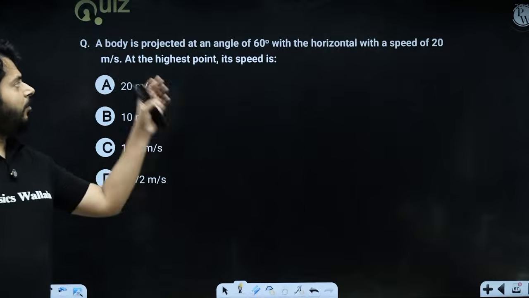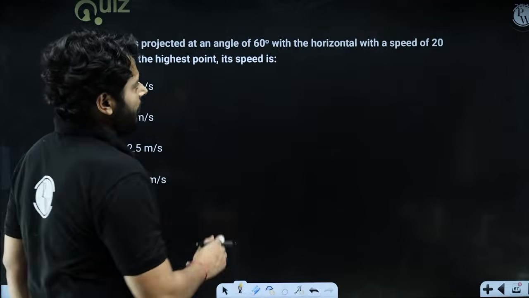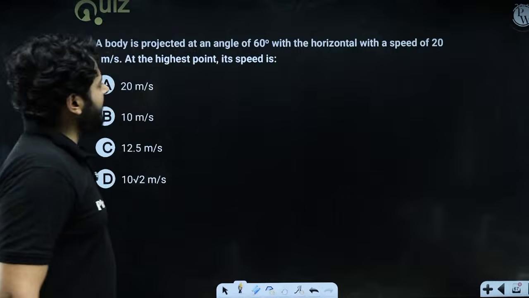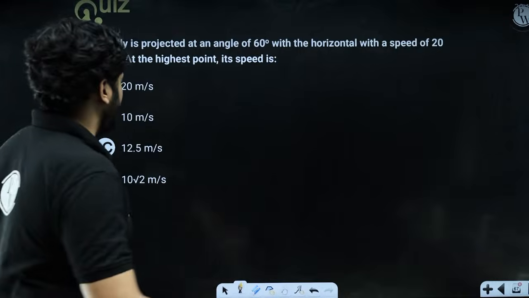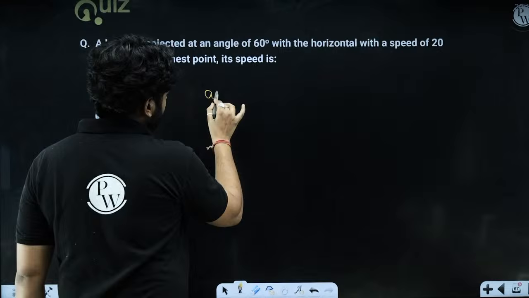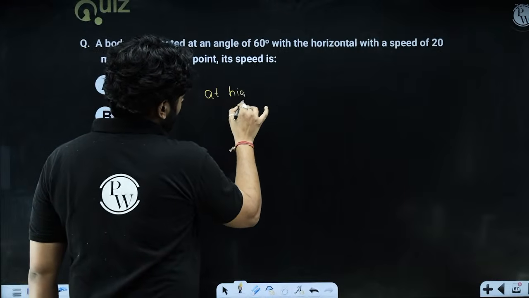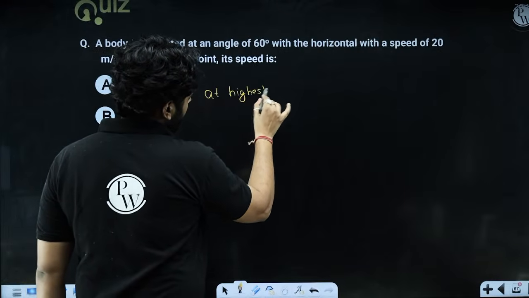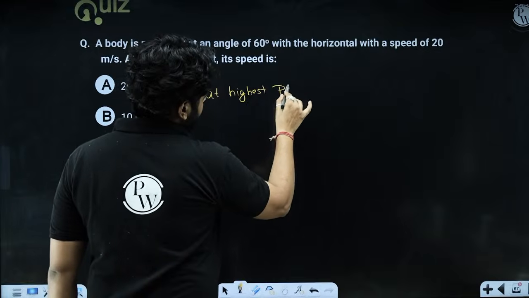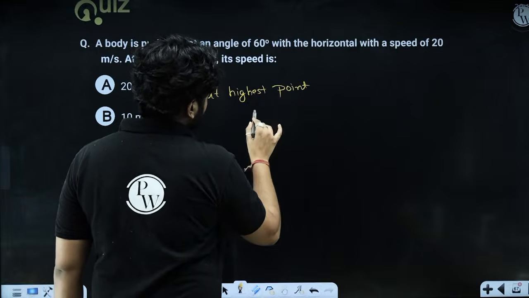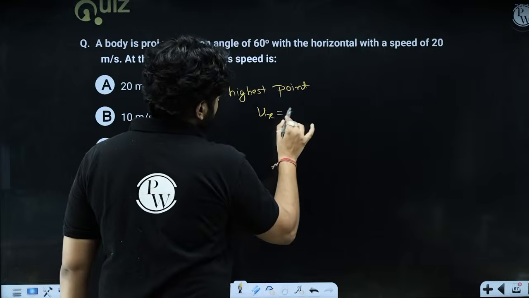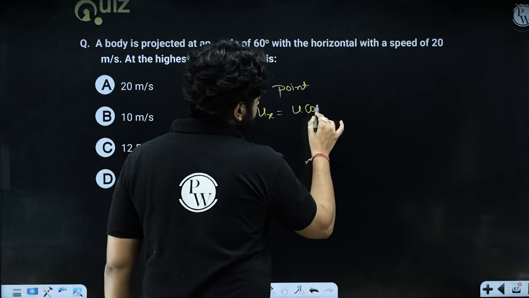A body is projected at an angle of 60 degree with the horizontal with a speed of 20. At the highest point, what will be the speed of the projectile? So we can say that at the highest point, there is only horizontal speed, which is u cos theta.